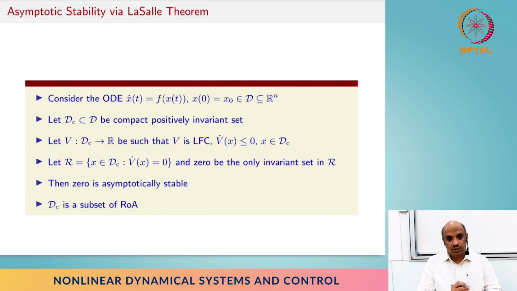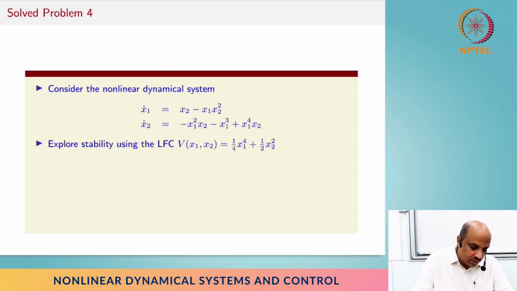And this is a very useful result in many scenarios, and that's why it's of independent interest, not just for asymptotic stability, right? So let's actually solve one small problem and move on from there. So I have this particular system, and a Lyapunov function candidate, which is positive definite.